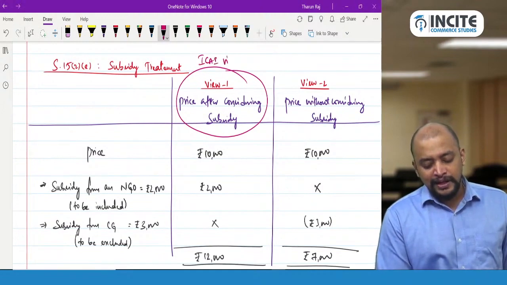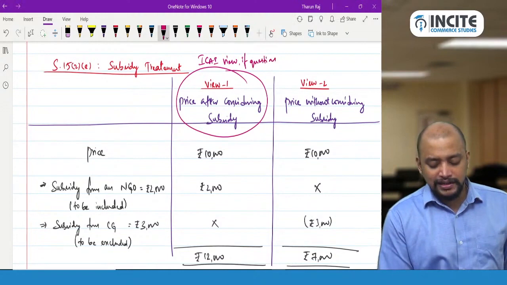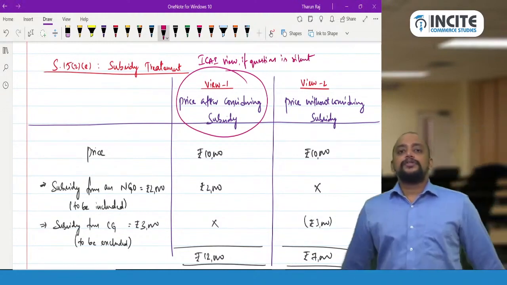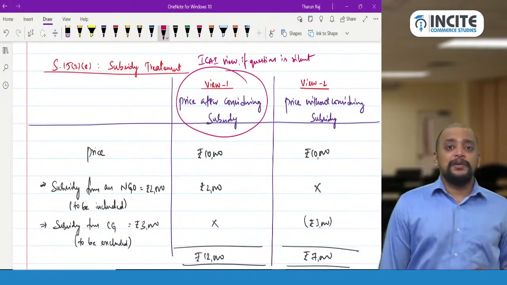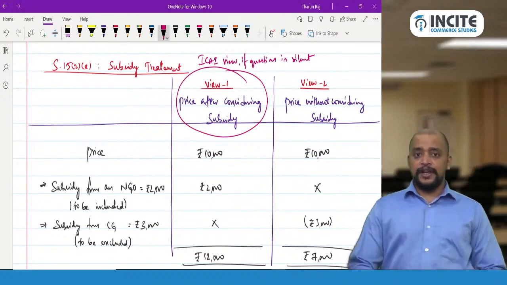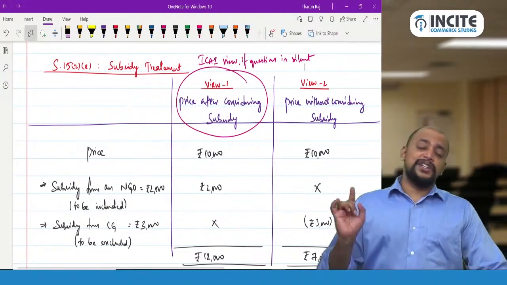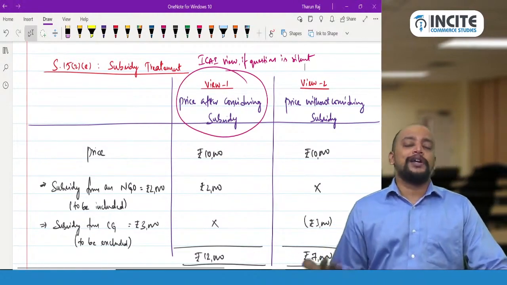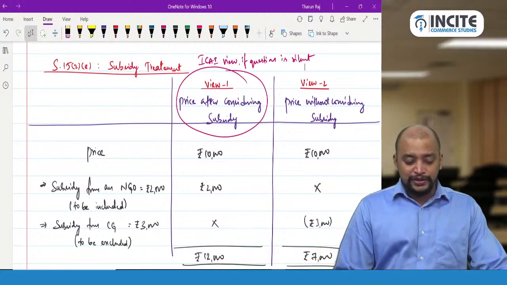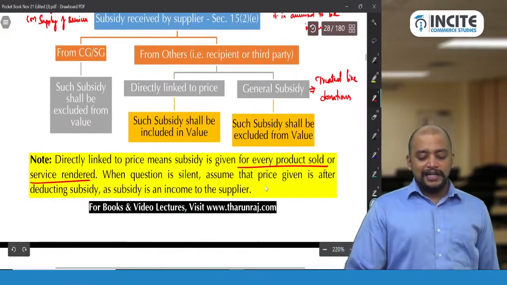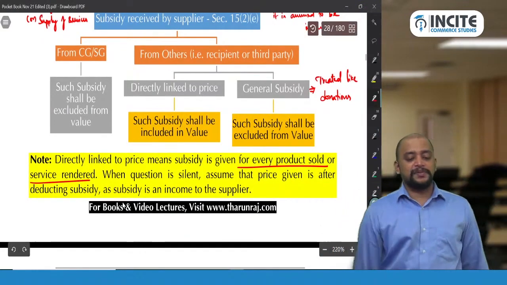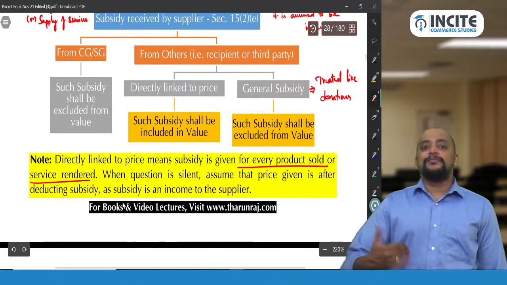ICAI view, if the question is silent, we need to take view 1. In many questions the institute has taken the same view, that the given price is after considering the subsidy. When the question specifically says something, you will follow accordingly, but when the question is silent, you need to take price after considering the subsidy. That's what I have given. When the question is silent, assume that the price given is after deducting subsidy, as subsidy is an income to the supplier.